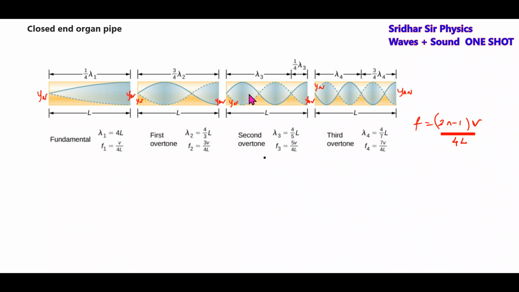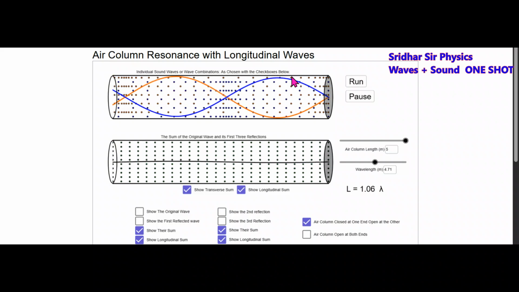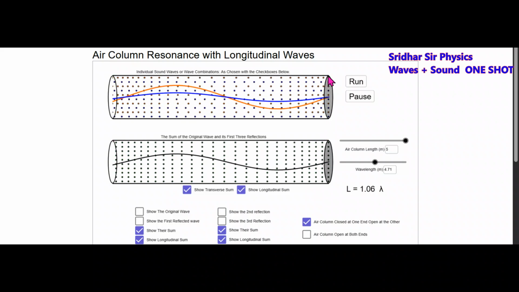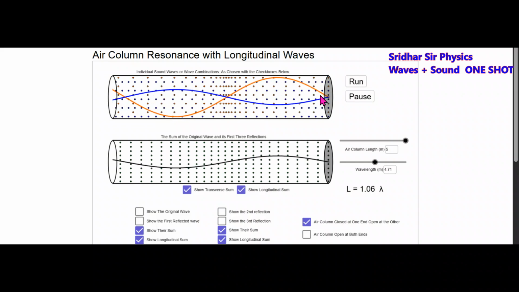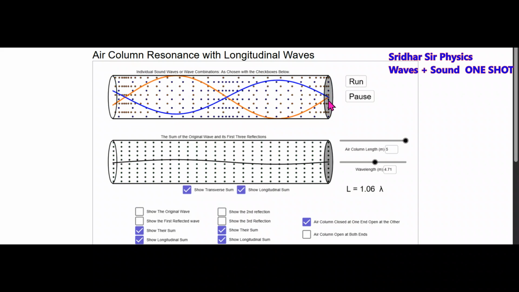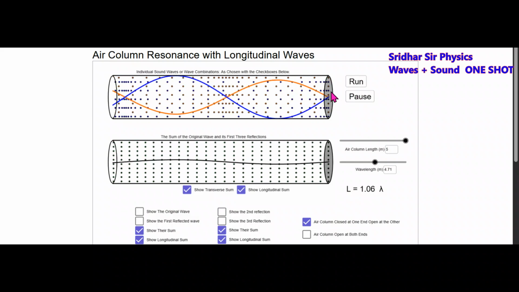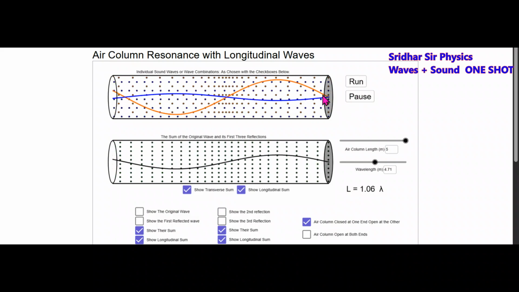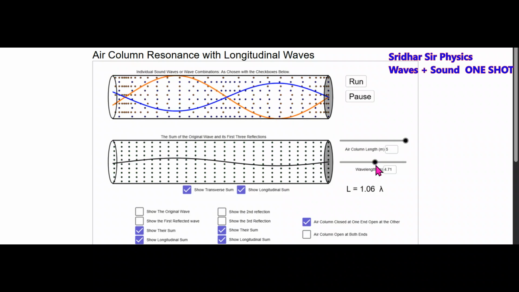Like this, in the closed end organ pipe, a resonance frequency is set up. You can see there's a closed end organ pipe. There's a closed end, there's an open end. The waves will come from here and get reflected. Here this will be a displacement node. This particular point will never vibrate. There's a node. Then here, the air column length. So we are making one loop. Here I'll change the wavelength.